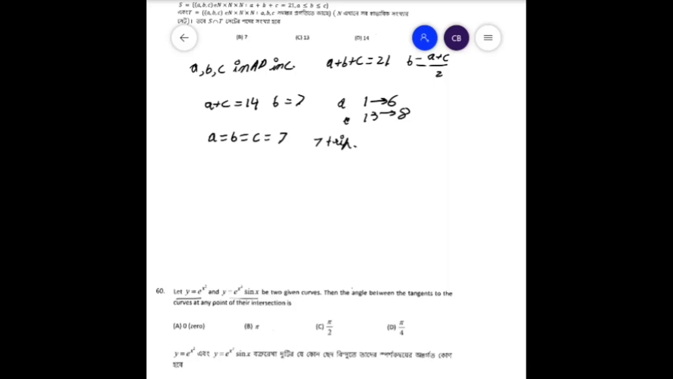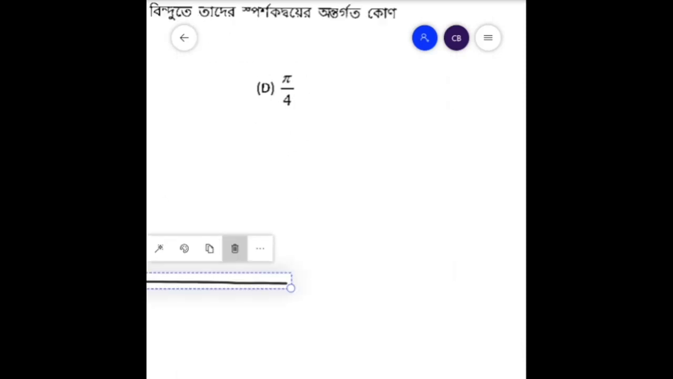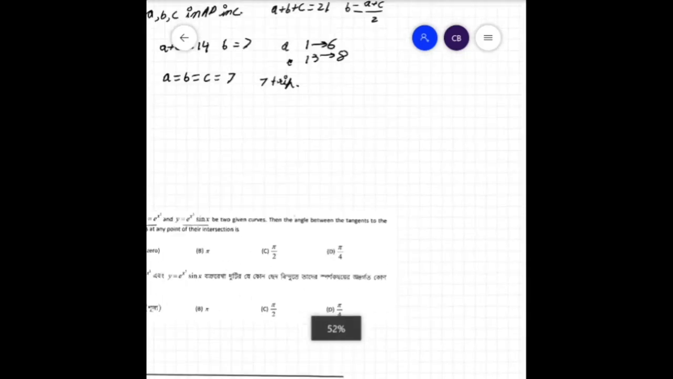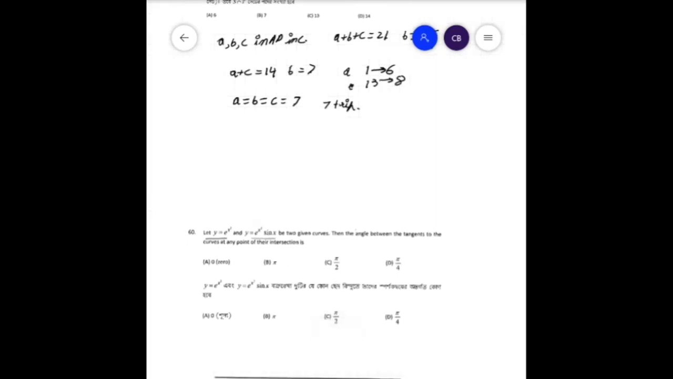Now first let's take the x-axis, let's take the y-axis, and let's try to imagine what the graph will look like. So for the first curve, y equal to e to the power x square, I will be using the green color. So roughly e to the power x, but a much faster, much steeper curve, so that will be this.